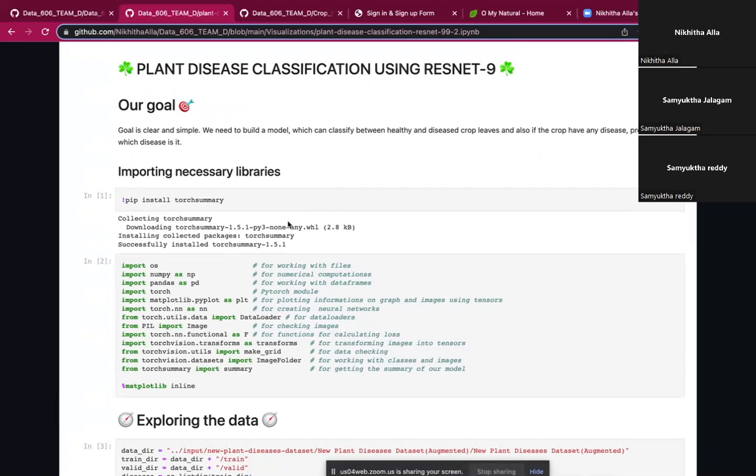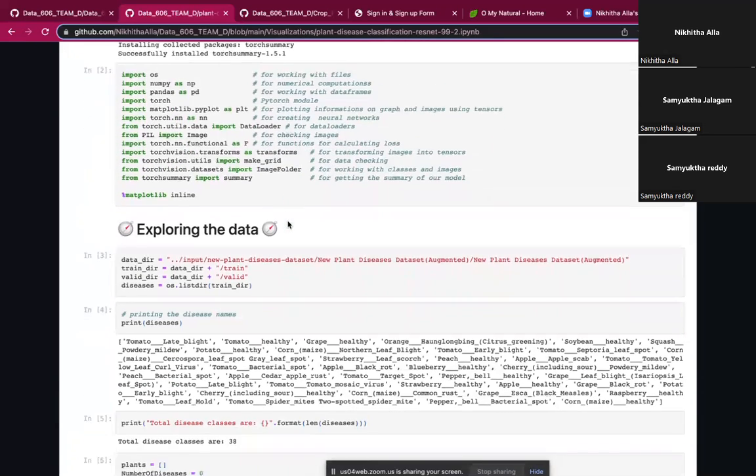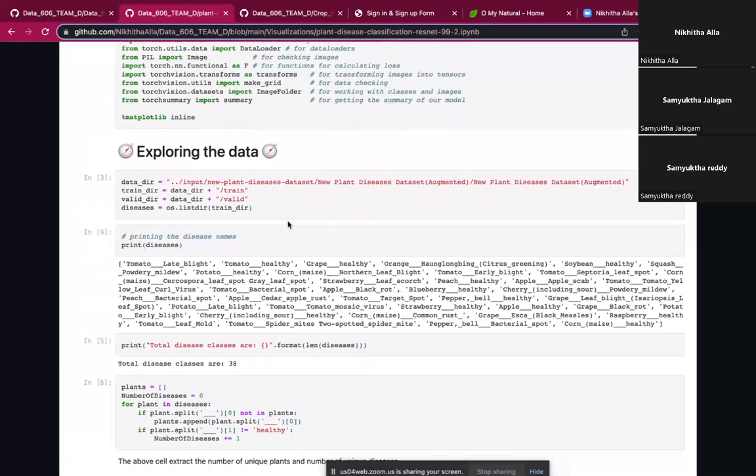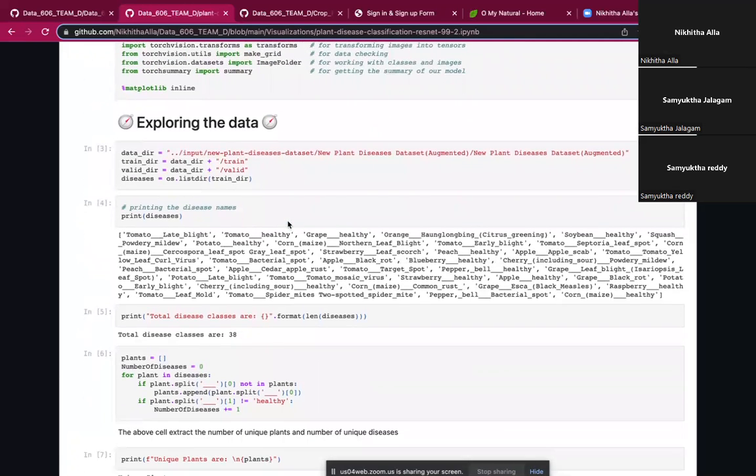So when coming to the exploration part, we have loaded the data set that we have found, and then we have divided the data into train and validation, which are named as train_dir and valid_dir. So here I tried printing the total number of disease classes that are there in the data set.